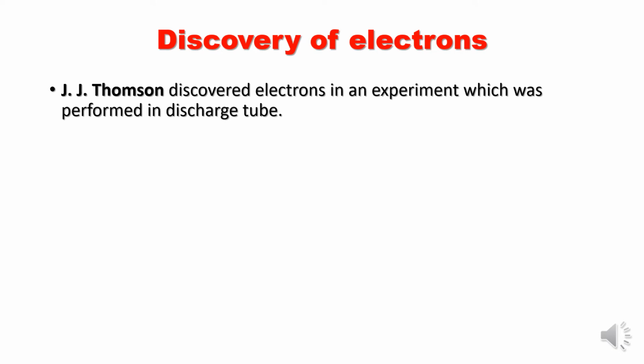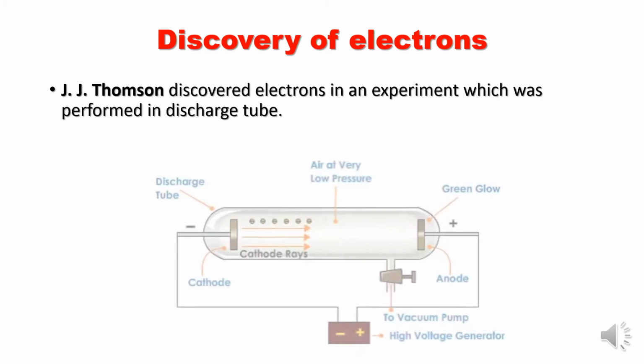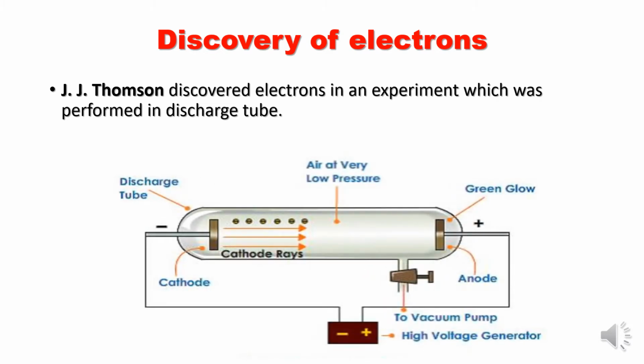J.J. Thomson discovered electrons in an experiment which he performed in a discharge tube.